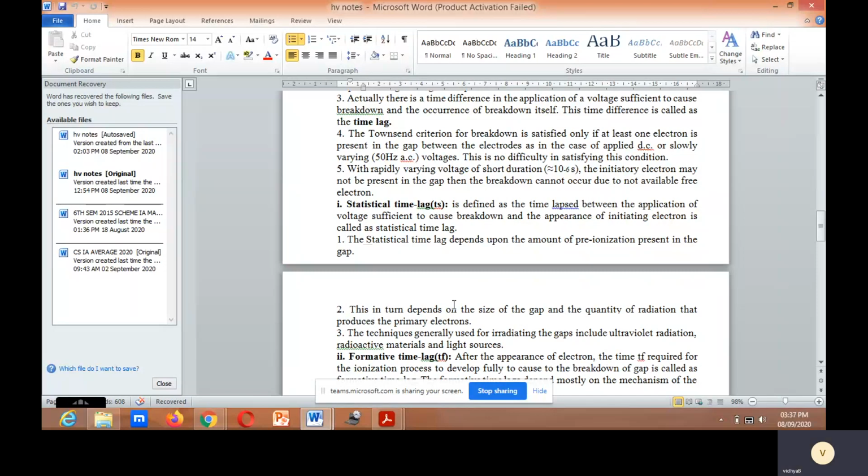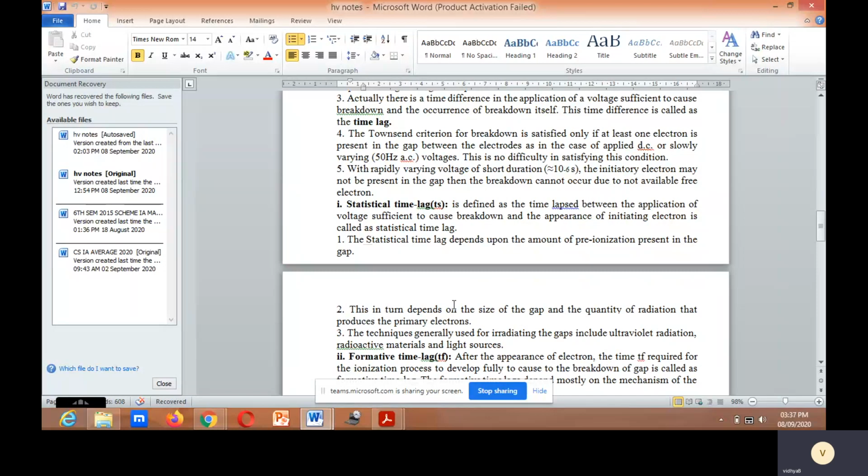This in turn depends on the size of the gap and the quantity of radiation that produces the primary electrons.